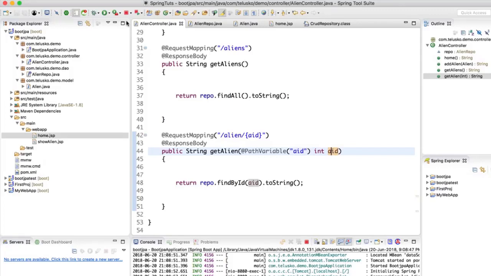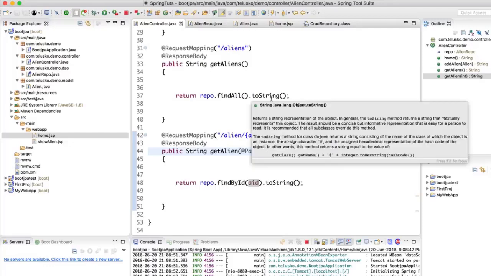So that's how you send a request. Okay, so GET is working. That means I'm able to fetch all the values. What if I want to submit values? What if I want to create an alien and send it to the server? Of course, I need to create a form, but that will be HTML. What if I want to send data in JSON format? And in fact, here as well, I want to fetch data in JSON format. We are not doing that. How will I do that? That we'll see in the coming videos.